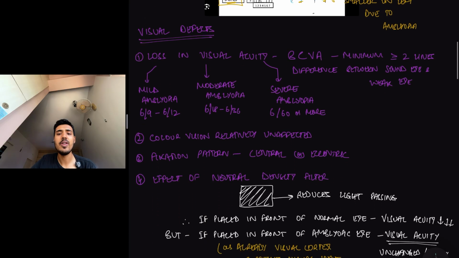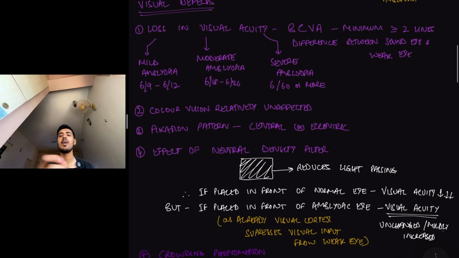Next, coming to the visual defects in amblyopia. Basically, the visual acuity decreases. Now, obviously it will decrease. Why? Because in one eye the visual input is not considered, whereas in the other eye it is considered.